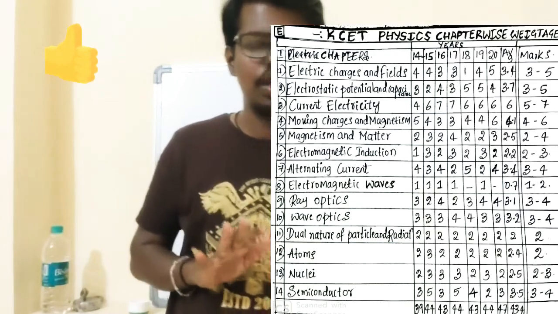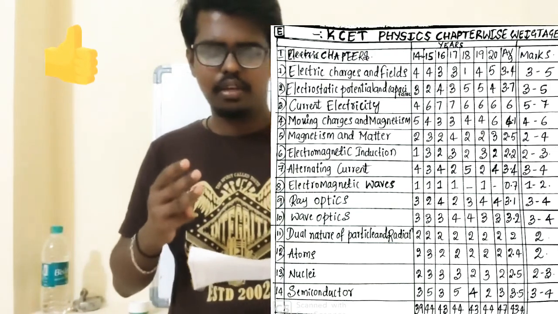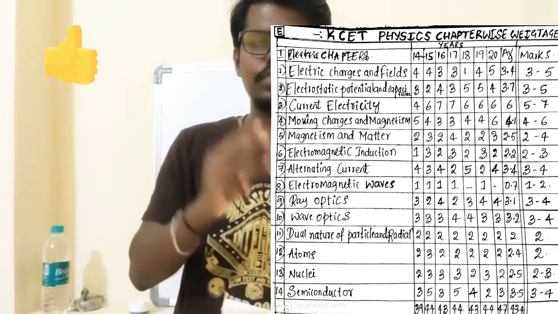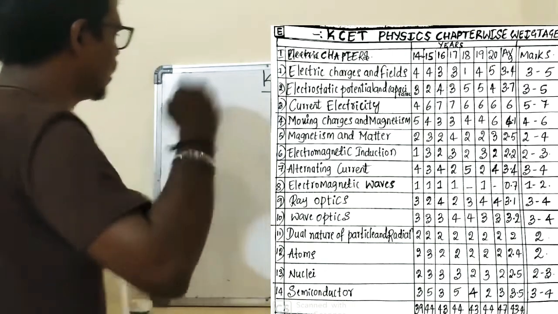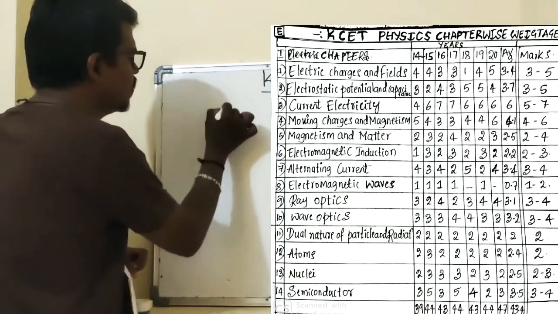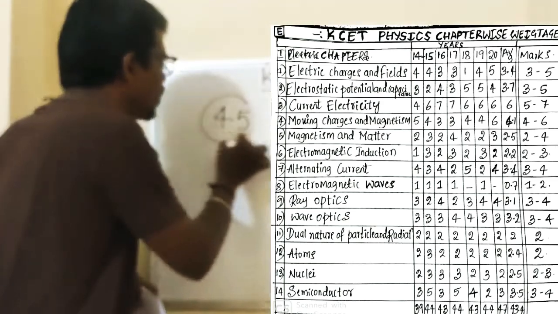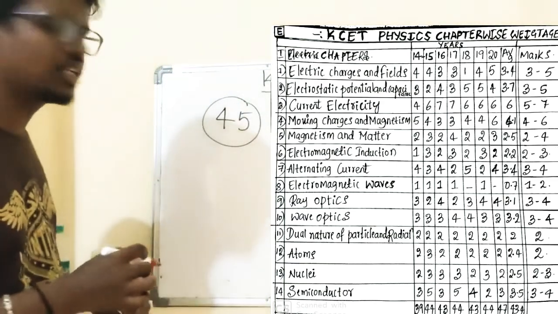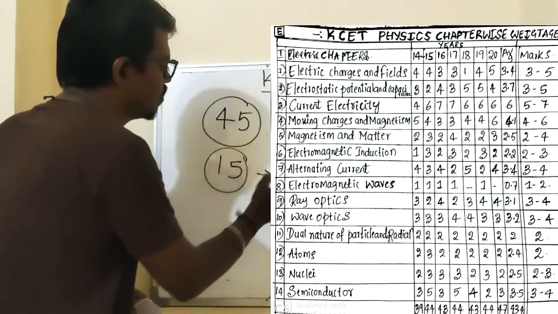From these 3 chapters you will get nearly 11 to 12 marks. See here, I will tell you the structure: from second year you will get 45 marks from second PUC physics, and the remaining 15 marks from first year.